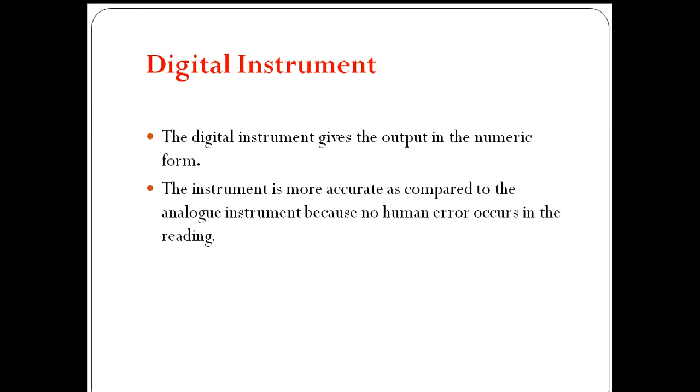Whenever we observe the readings, there may be a parallax error that is due to human error. The person taking the reading has to be very careful because parallax error may come into the picture. But in digital, the scope of error is minimum because the instrument is more accurate as compared to an analog instrument, as the human error in taking the reading is eliminated.